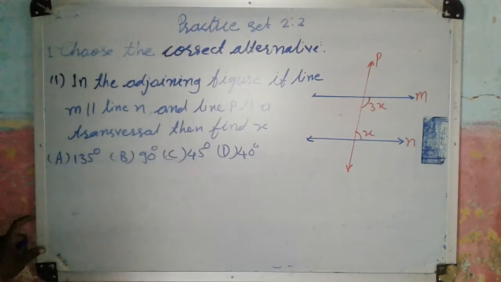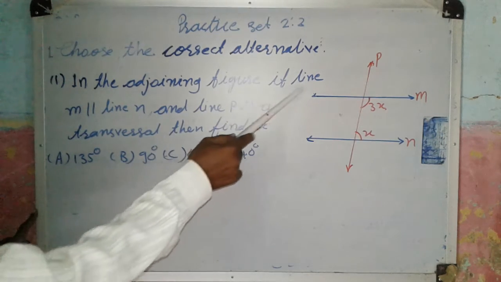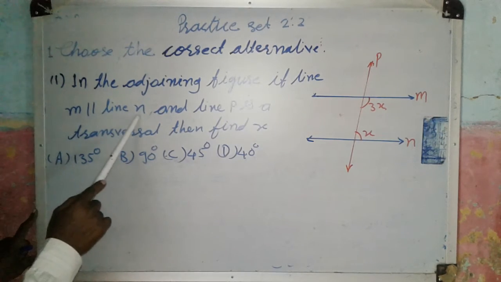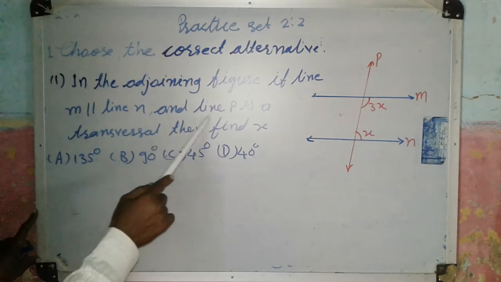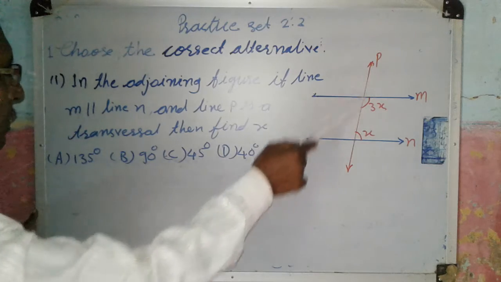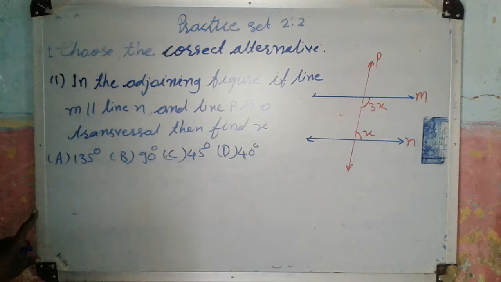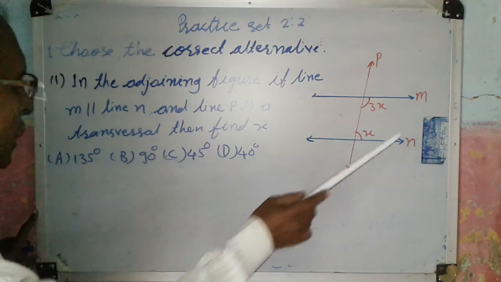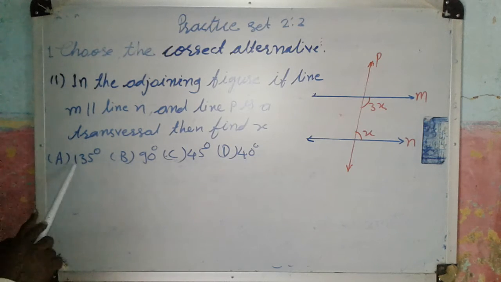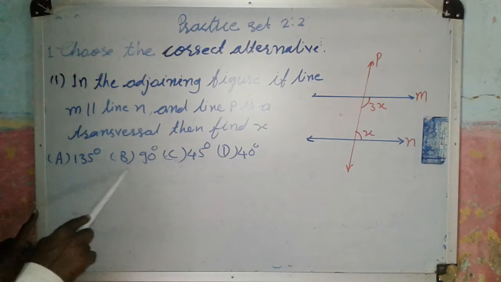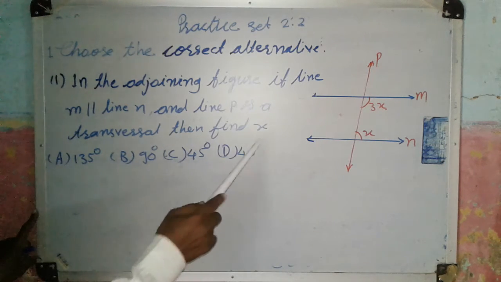Choose the correct alternative. Here a figure is given. In the adjoining figure, if line m is parallel to line n, and line p is a transversal, then find the value of x. Here the measurements of some angles are given. The options are A 135 degrees, B 90 degrees, C 45 degrees, and D 40 degrees.